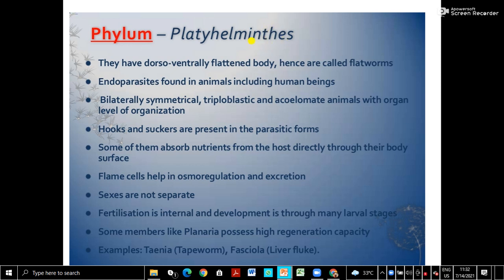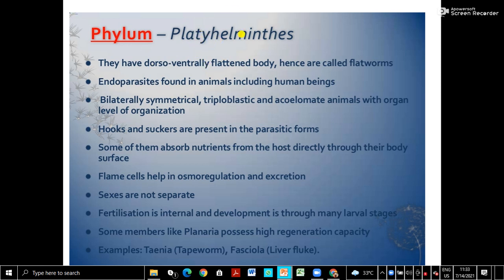First of all, they live in terrestrial habitat. The other three phyla we have seen are living in water. They are aquatic, but Platyhelminthes is terrestrial, except one, Planaria, which is still aquatic.